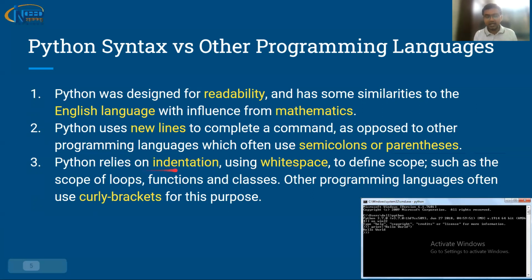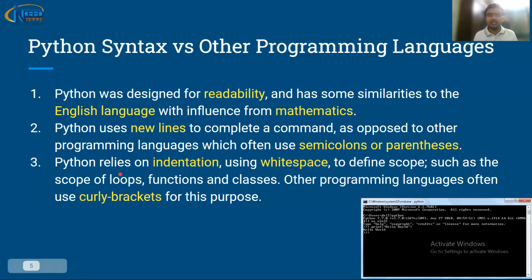Now, Python relies on indentation. Indentation again increases the readability, because just with the help of white spaces, for example, if you see very old letter writing, we used to have indentation. This is the margin, and from here we would have white spaces, indented, to start the letter. In a similar way we have white spaces to indent the code, and that basically defines the scope or the block.